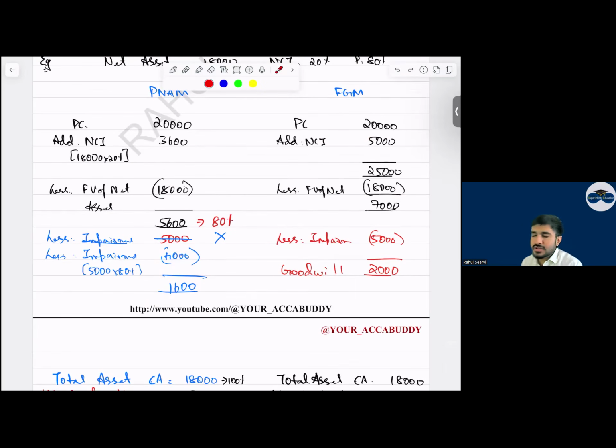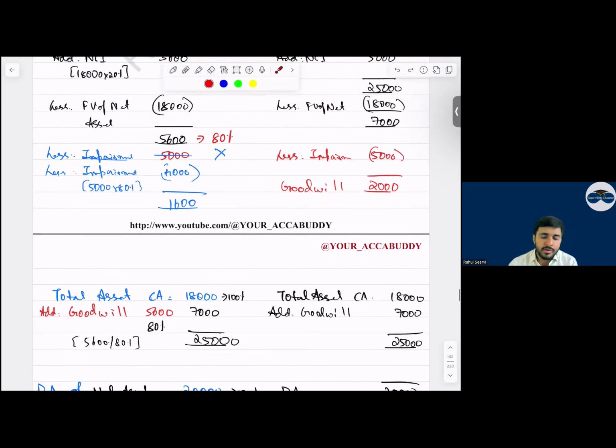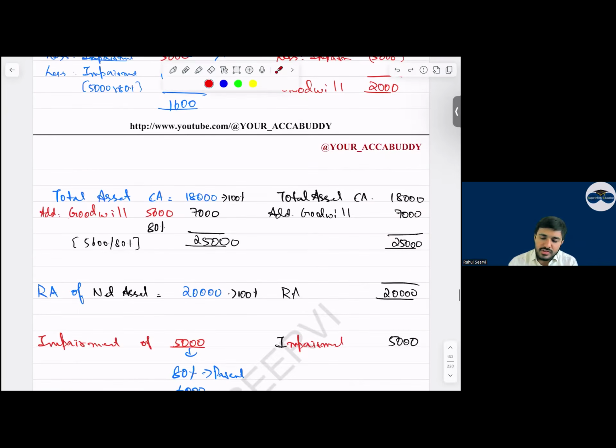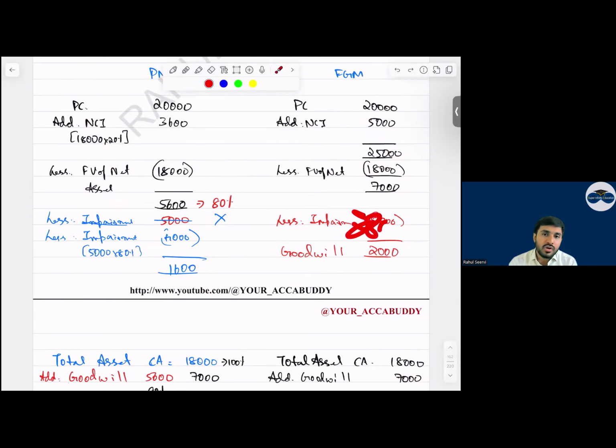In case of proportionate net asset method, we have to do gross up. Sir, in full goodwill method, is there any requirement? No. This 7,000 which we got is already 100 percentage. So we get 25,000. So what is the impairment? 5,000. Here, will you consider any percentage? No, because this goodwill belongs to NCI also. So the impairment also will be the total value. This is about the goodwill calculation gross up.